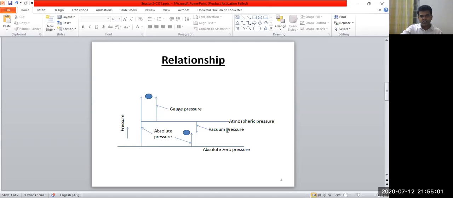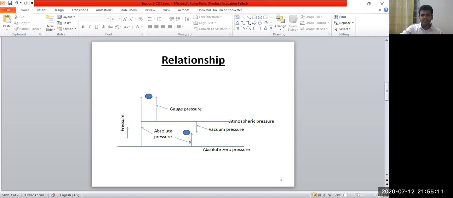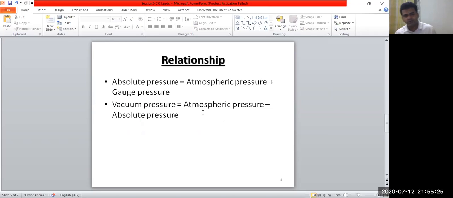And this vacuum pressure is equal to atmospheric pressure minus the absolute pressure. Here is the absolute pressure, so this is from the atmospheric line to the bottom line. This is atmospheric pressure, and if you deduct this amount of pressure, that comes the vacuum pressure. So this is the relationship among these three pressures: absolute pressure, gauge pressure, and vacuum pressure.